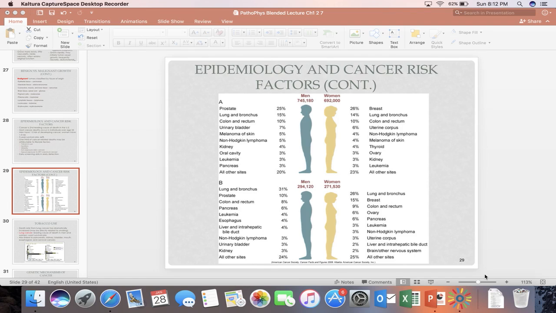However, if you look at B, it shows that the number one cause of death due to cancer in both men and women is lung and bronchus, followed by prostate in men and breast in women, and then colorectal, which comes in third.